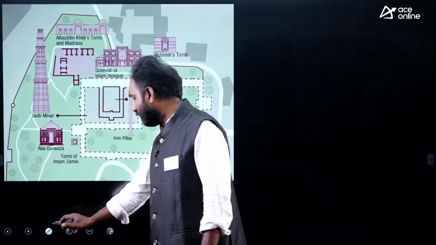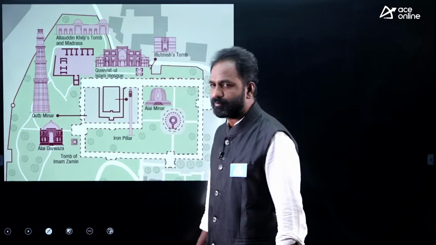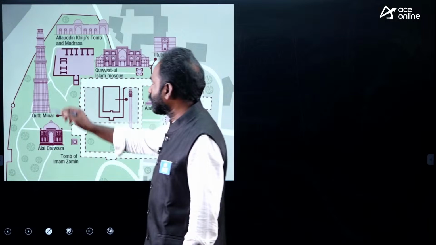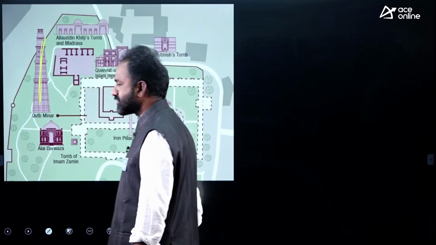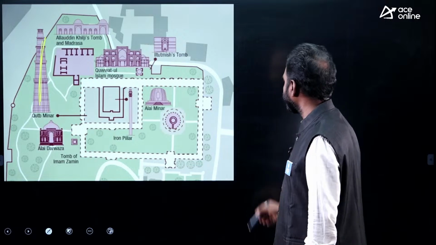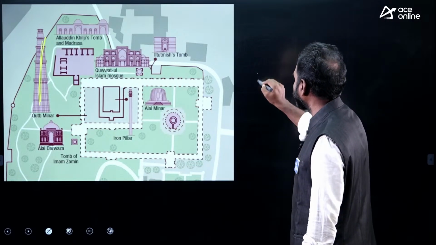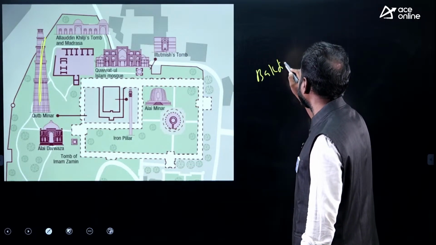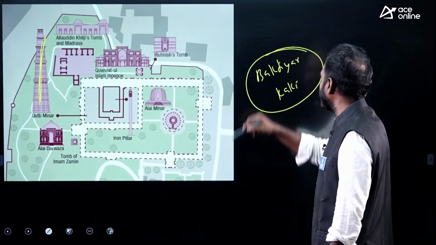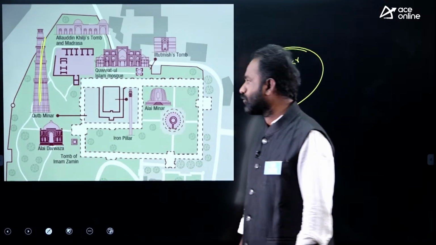The Qutub Minar complex is recognized as a UNESCO World Heritage Site. Of course, we are talking about the Qutub Minar. Its construction was started by Qutubuddin Aibak, and it is named in the name of a Sufi saint, Qutubuddin Bakhtiyar Kaki. So in the name of this Qutbuddin Bakhtiyar Kaki, it was called Qutub Minar.